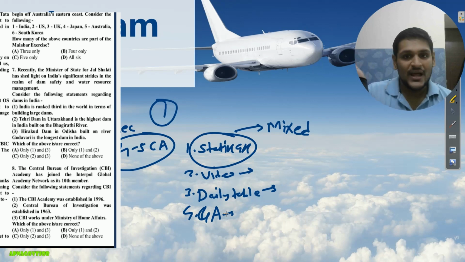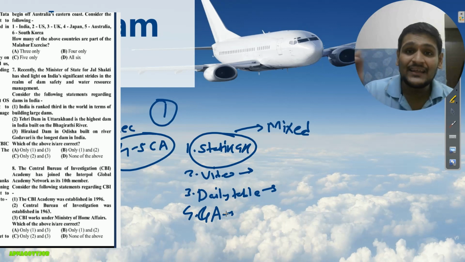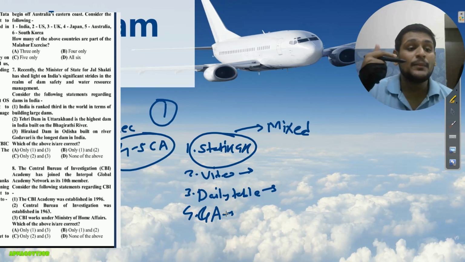Tehri Dam is in Uttarakhand. It is the highest dam and it is built on the Bhagirathi River. This is the power of current affairs, statement-based current affairs. So I hope you got the idea of how to read, practice and prepare current affairs.